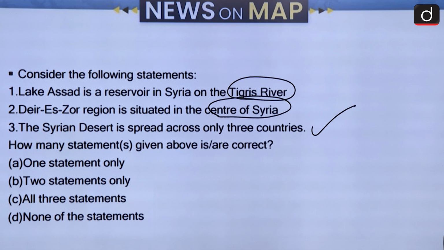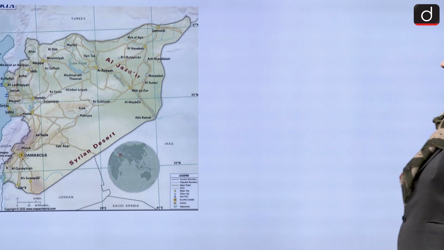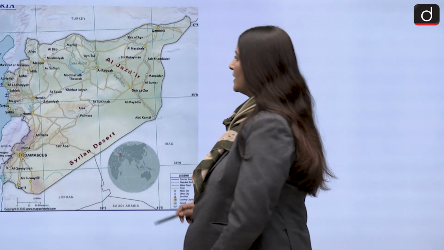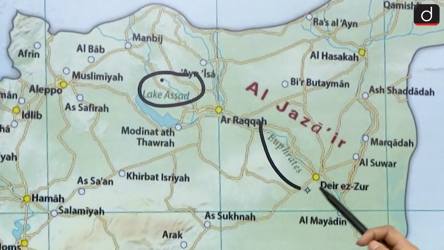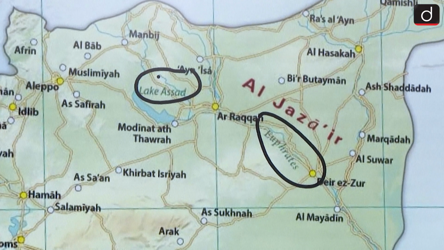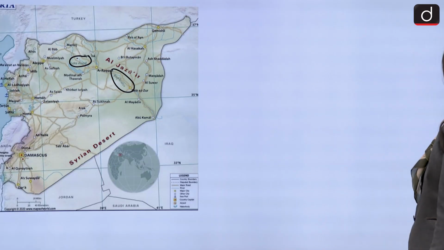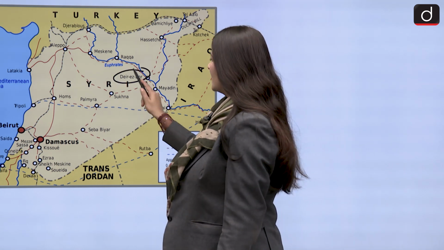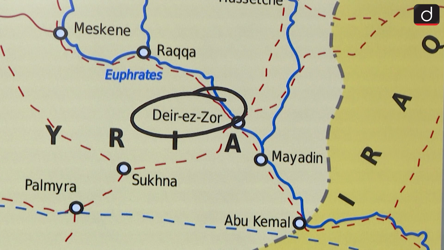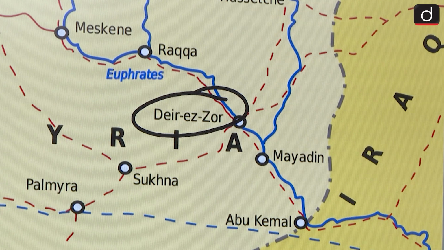Lake Assad is a reservoir in Syria on the Tigris River. Let us see that. So here is Lake Assad and it is a reservoir on the Euphrates River, not the Tigris River. So that makes the first statement incorrect. Deir ez-Zor is in the center of Syria. Not exactly, but yes, it is in the center of Syria.